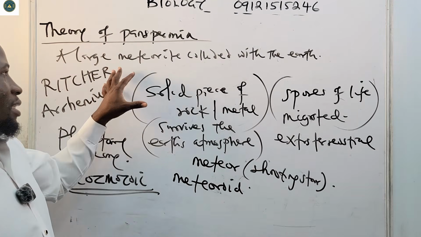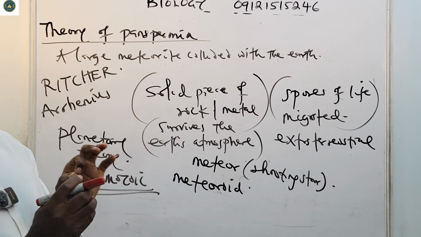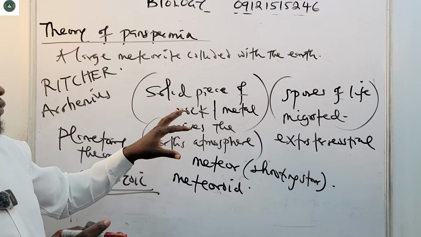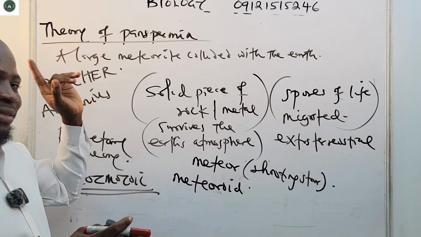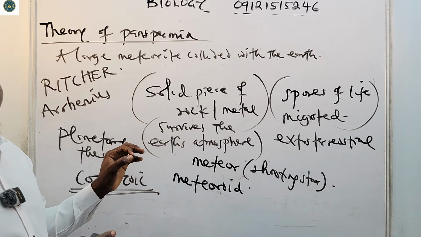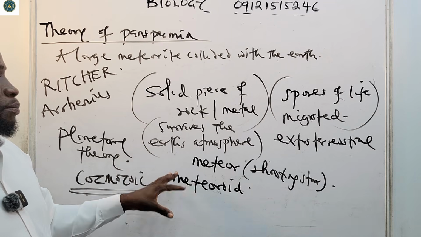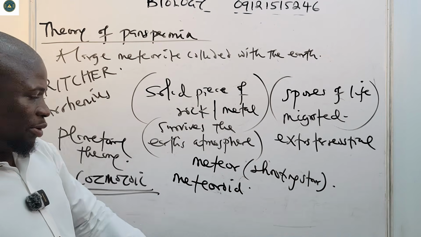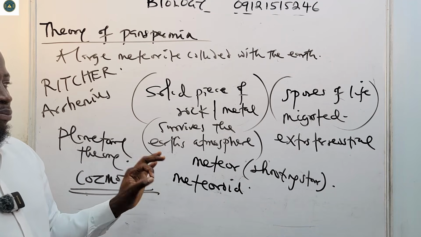It says that a large meteorite collided with the Earth, and a meteorite is a solid piece of rock or metal that survives the Earth's atmosphere and then lands on the Earth's surface. If it burns up in the atmosphere, it's called a shooting star, while if it lands on the Earth, it's called a meteorite.